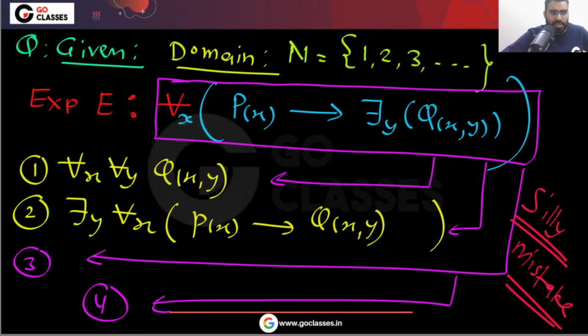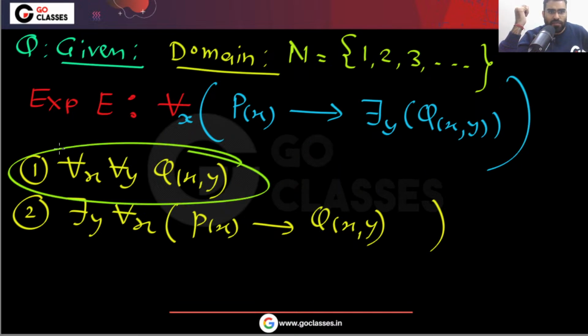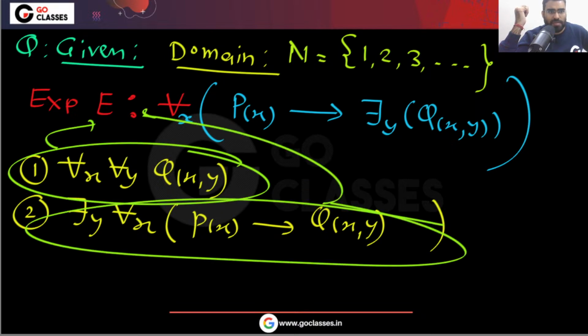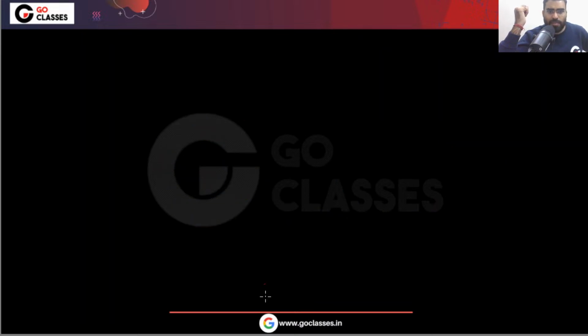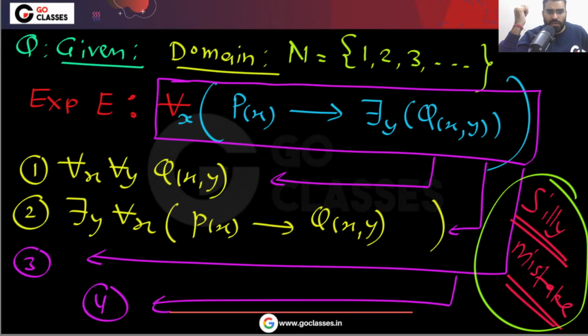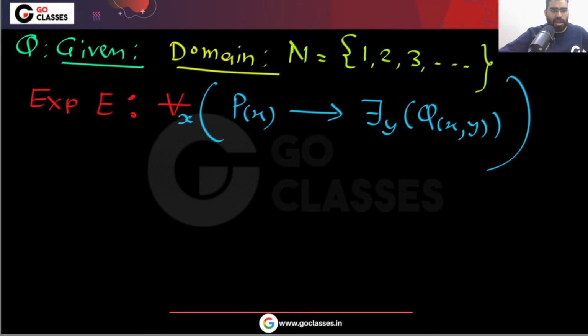Some students told me that they were thinking that the given expression will imply which option. But actually the question is asking which option will imply the given expression. So the question is in the reverse direction: which option is going to imply this? Remember this point. Clear? As I told you, which option implies the given expression? This was the question.